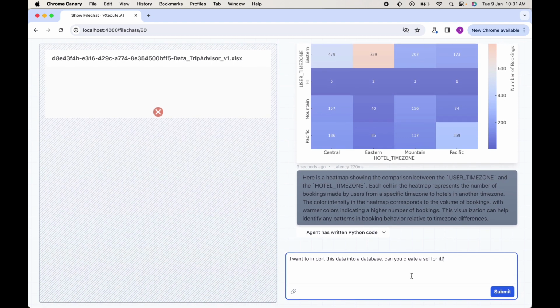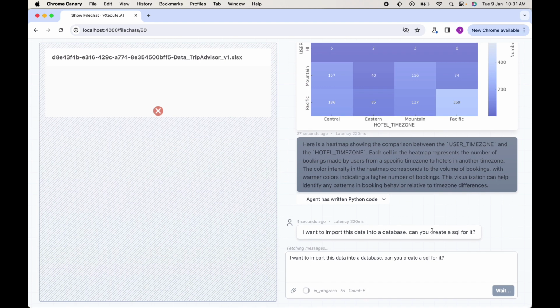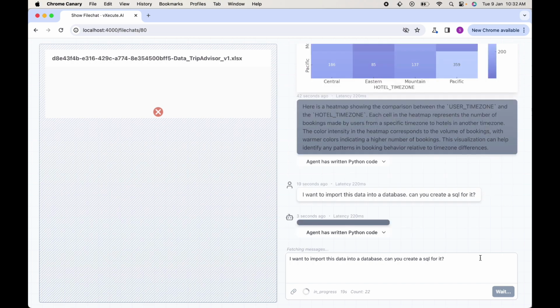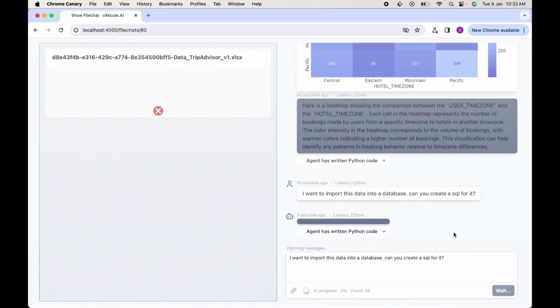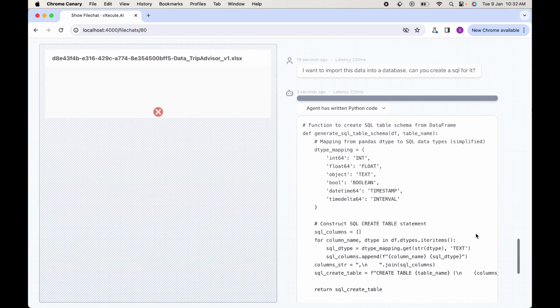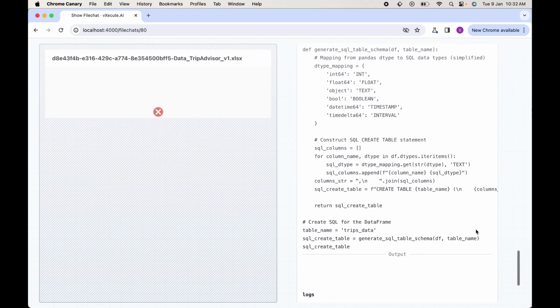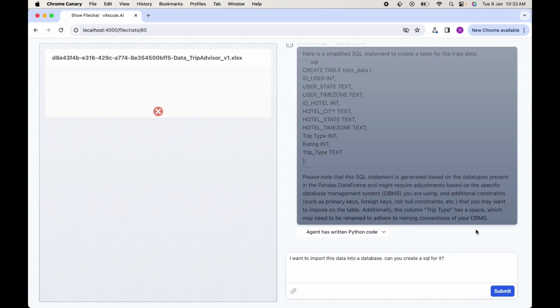I want to import this data into a database. Can you create a SQL for it? Very good.